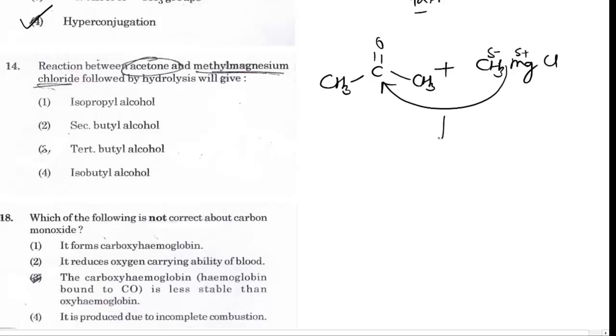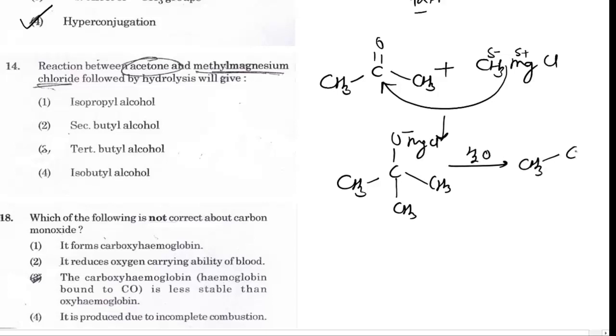Next question: reaction between acetone, CH3COCH3, and the Grignard reagent methyl magnesium chloride, CH3MgCl. The Grignard reagent will act as a nucleophile. It will donate a pair of electrons, and after addition, first it will be converted to an alkoxide ion, a magnesium salt, and on hydrolysis it will be converted to a tertiary alcohol. So the correct answer is 3. Tertiary butyl alcohol is formed as the product.